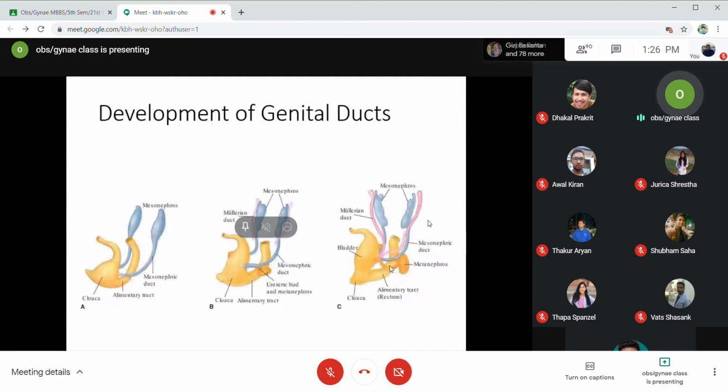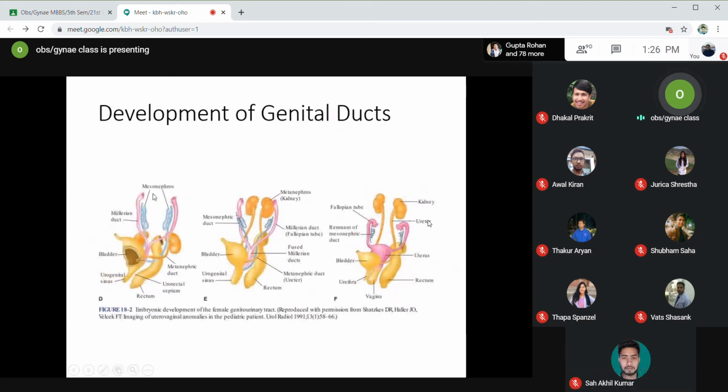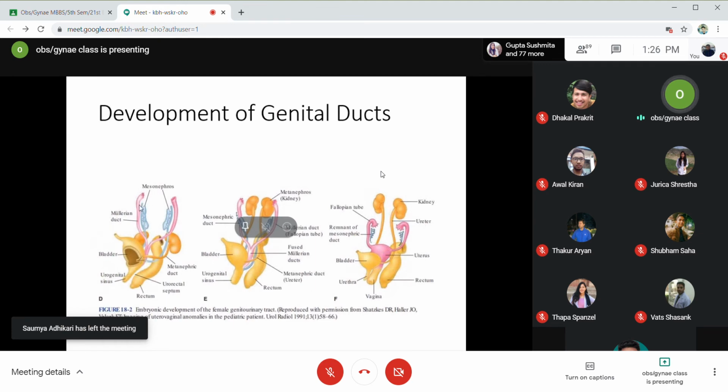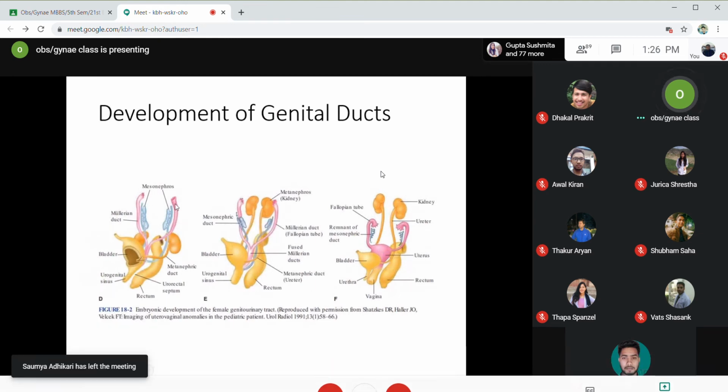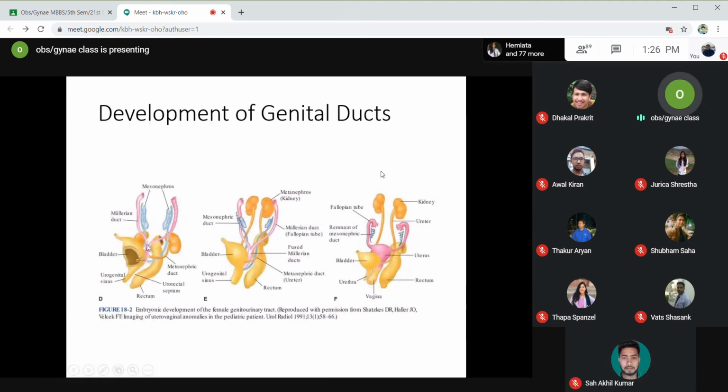Now if you see another diagram, okay, now you can see the pinkish colored is the Mullerian duct or the paramesonephric duct. Okay, the two paramesonephric ducts on either side get fused in the midline, right? This is the fused Mullerian ducts, and this will later form the uterus. The fused portion forms the uterus, and the unfused proximal portion forms the two fallopian tubes on either side.